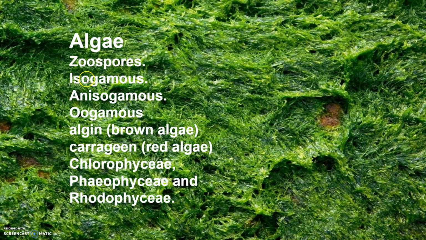Such reproduction is called isogamous, where the gametes are similar. The fusion of two gametes which are dissimilar in size, as in some species of Chlamydomonas, is referred to as anisogamous. Okay, dissimilarity in the gametes. And the fusion between one large non-motile, static female gamete and a smaller motile male gamete is termed oogamous. That is in Volvox and Fucus also.